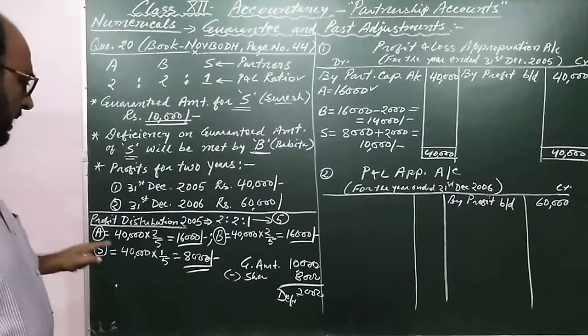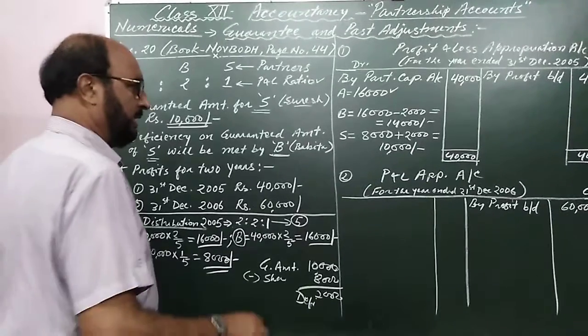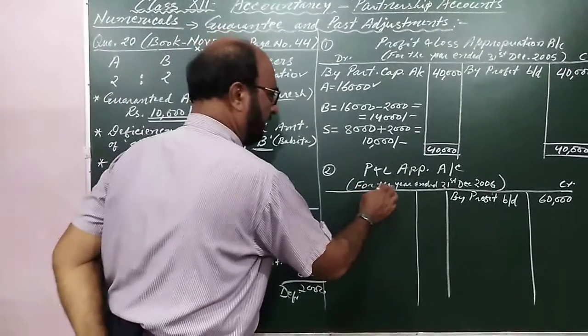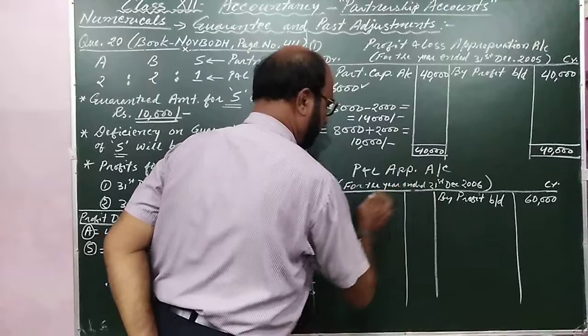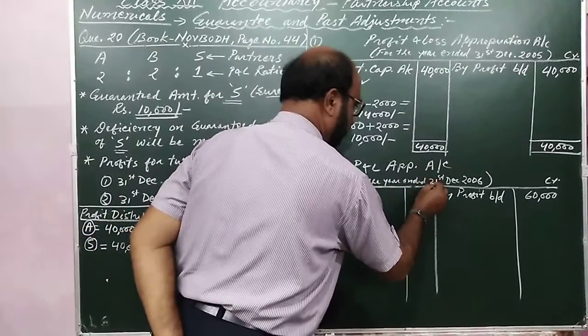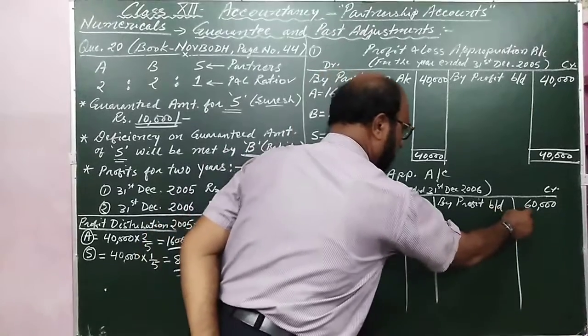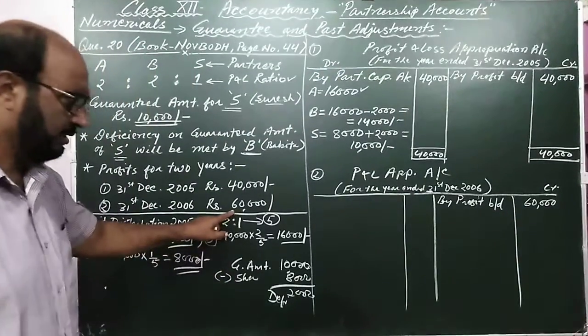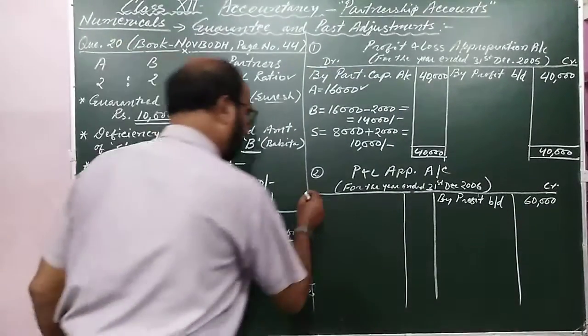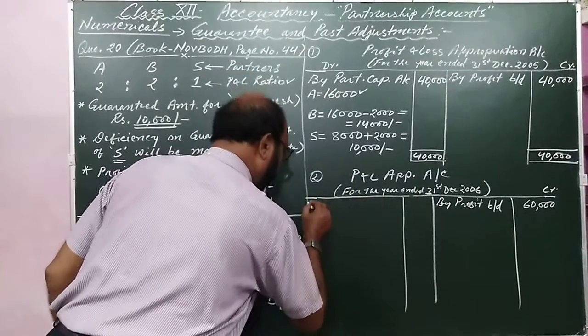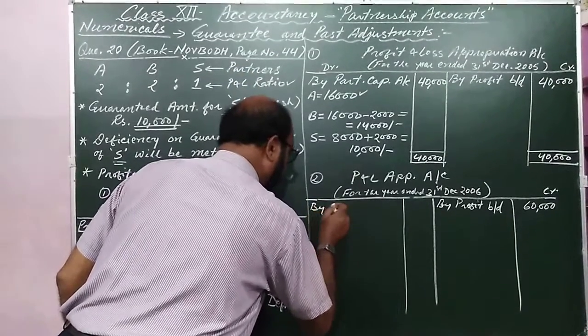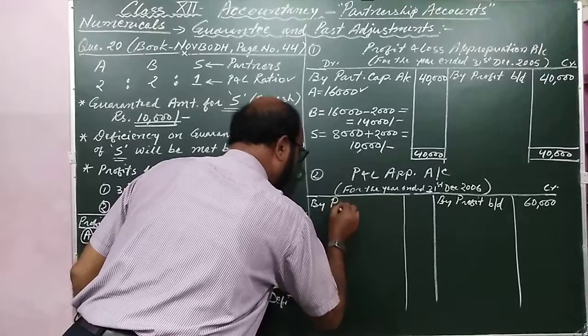Now, the second year, the profit and loss appropriation account for the year ended 31st December 2006. The profit is shown 60,000 as it is given in the question. So the profit will be distributed to partners capital account.